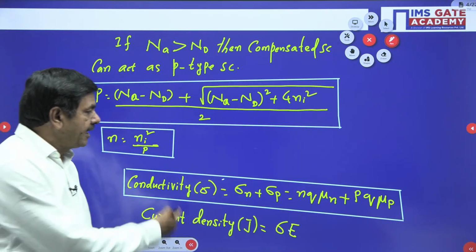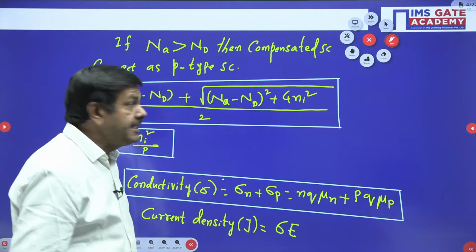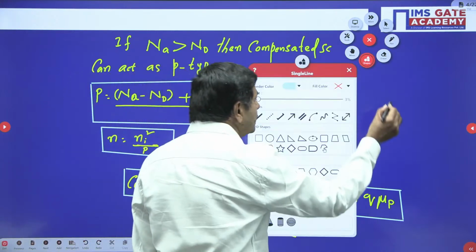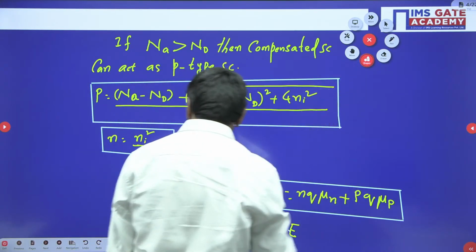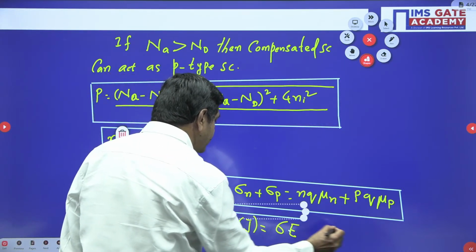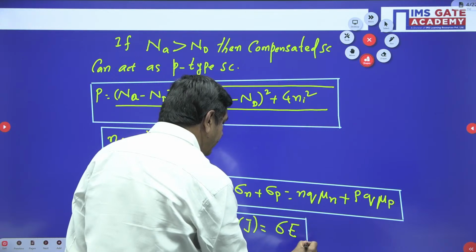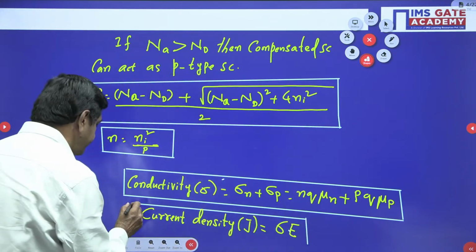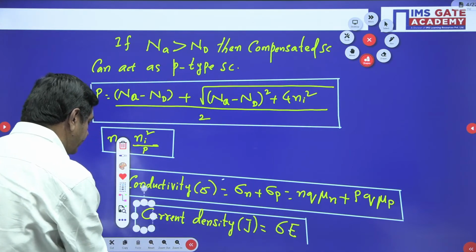Sigma is nothing but the conductivity. Here the formula is given. E is the electric field intensity. So, you should mark up this formula also. These are all the formulas, very important, I say. So, I gave every formula.